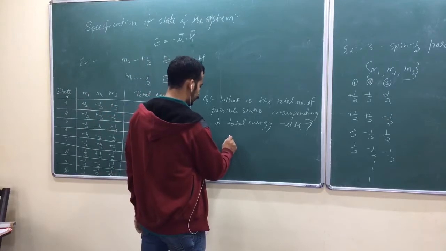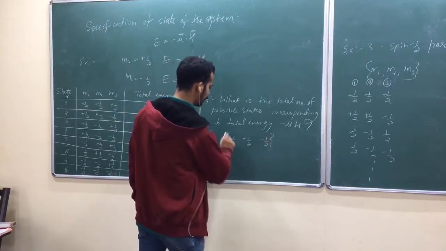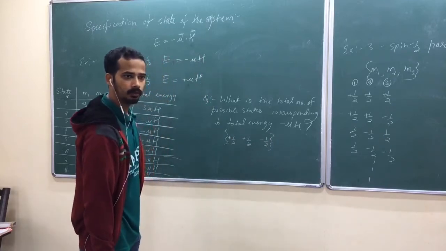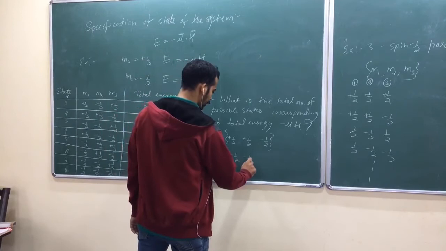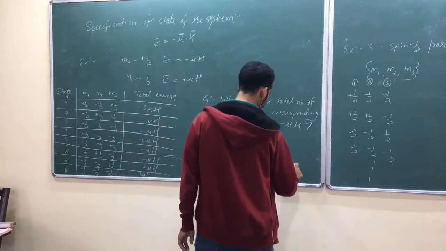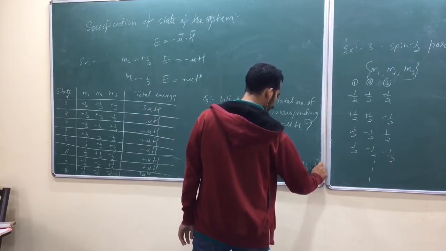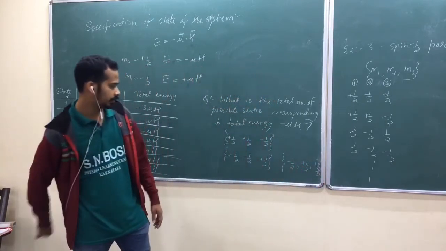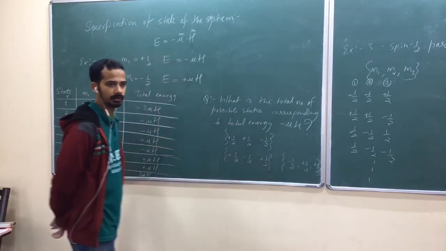What are those? Plus half, plus half, minus half. Shall I write in flower bracket? One possible state, the other possible state, plus half, minus half, plus half. What is the other state? The other state: minus half, plus half, plus half. Am I right? First one is the magnetic quantum number for the first atom, second atom, third atom. We have 3 spin-half particles.